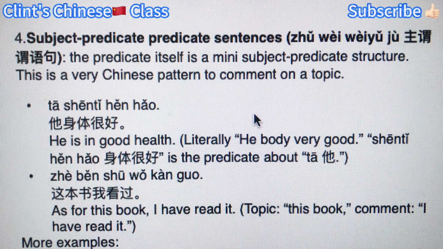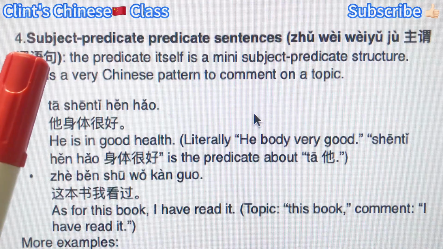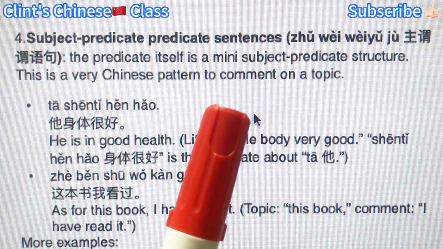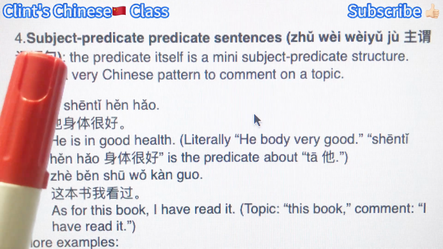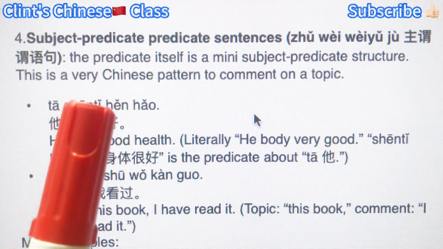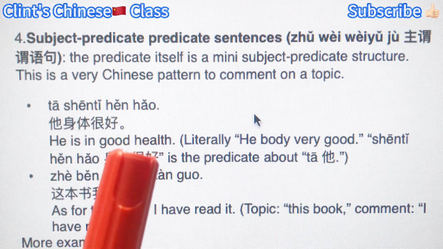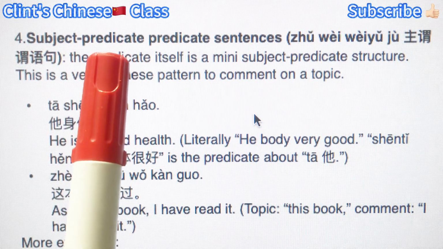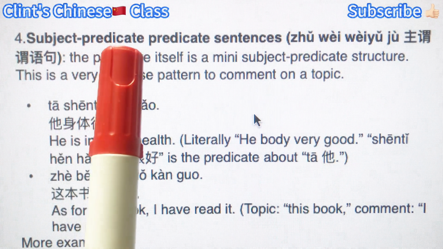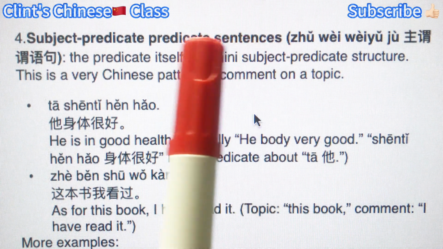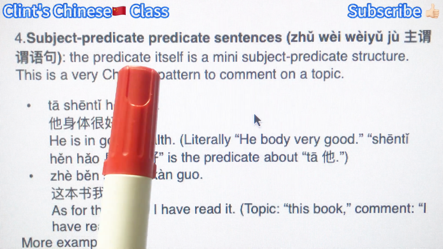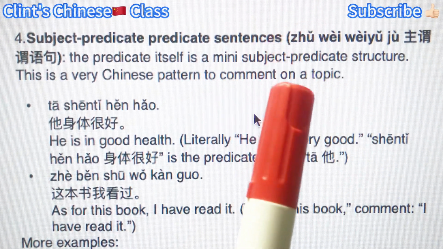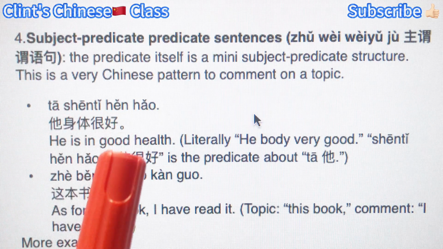And in this lesson, we're going to learn the fourth type of subject-predicate sentence structure. In previous lessons, we learned that we can use a verb, adjective, or noun as the predicate. But today, we're going to learn a different one, which is called subject-predicate sentences, meaning the predicate itself is a mini subject-predicate structure. So it's like a small sentence in a big sentence, right?